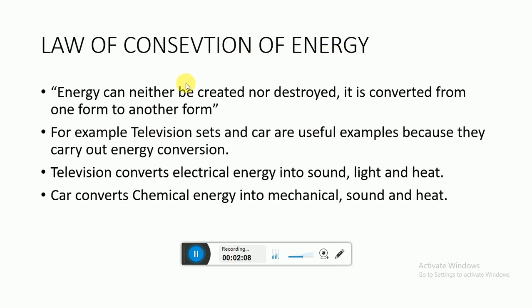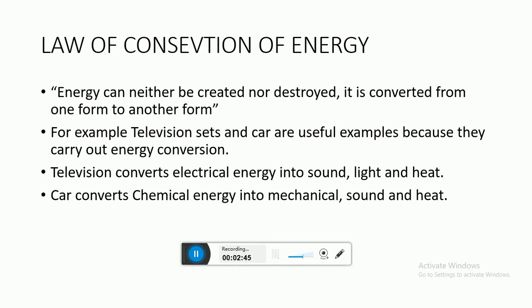Over there we discussed that energy can neither be created nor destroyed. It is converted from one form to another form. Very straightforward. It means we cannot create energy by any means, and we cannot destroy energy by any means. It is just converted from one form to another form. There are a number of examples, and a few are given below.